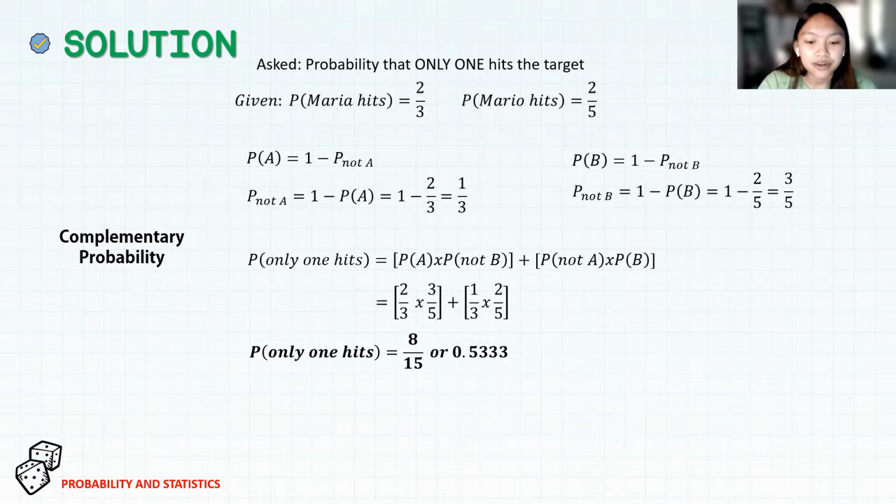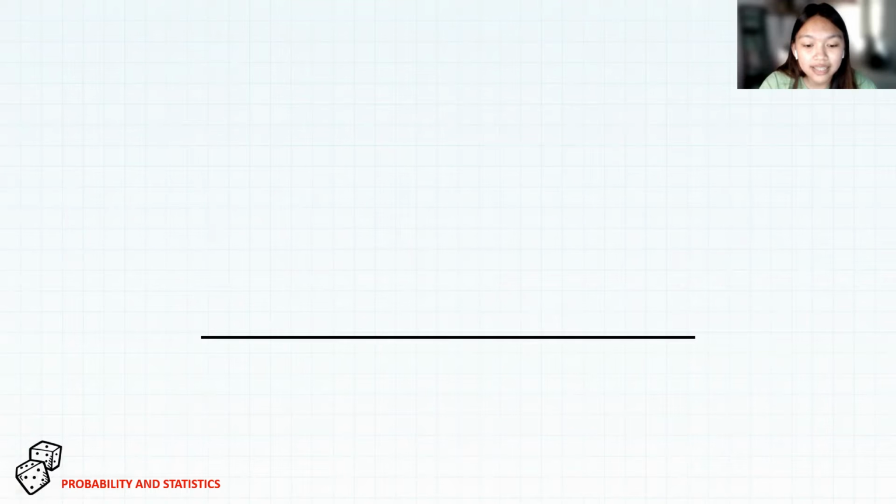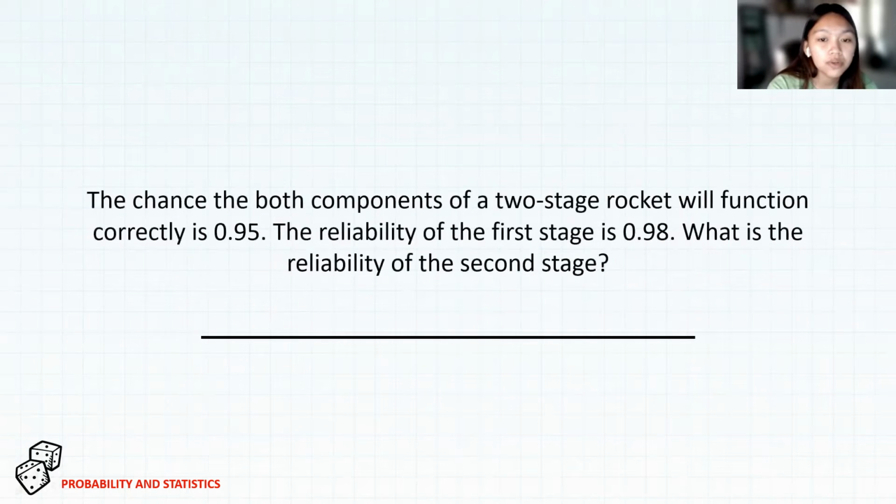For our next problem, the chance that both components of a two-stage rocket will function correctly is 0.95, and the reliability of the first stage is 0.98.